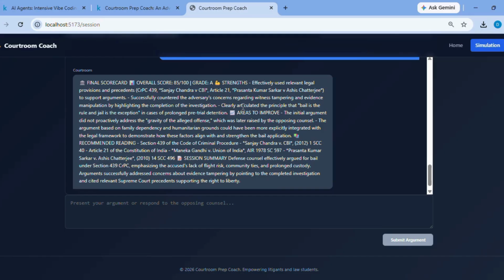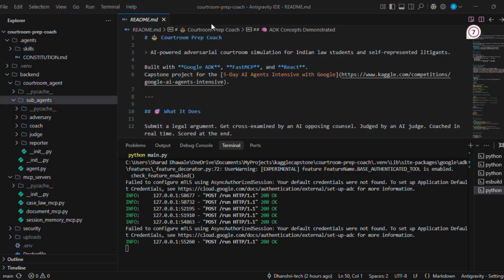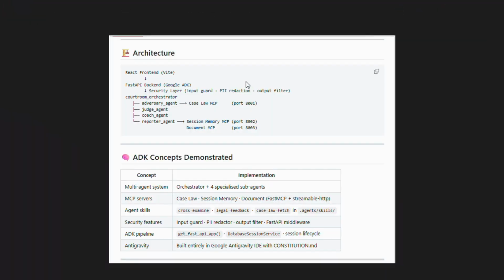After 3 complete rounds, the reporter agent generates the final scorecard. Overall score, grade, strengths, areas to improve, and recommended reading. All grounded in Indian law. This was built in 1 week on Google Anti-Gravity IDE.